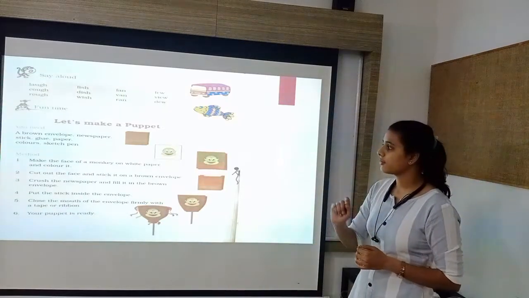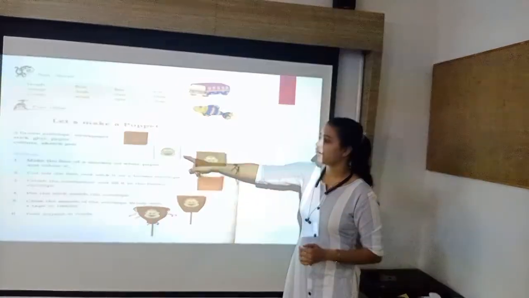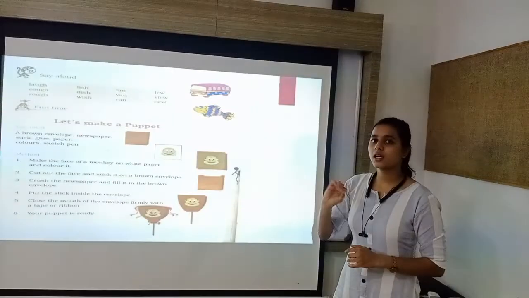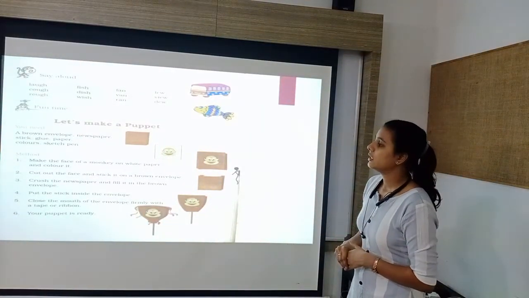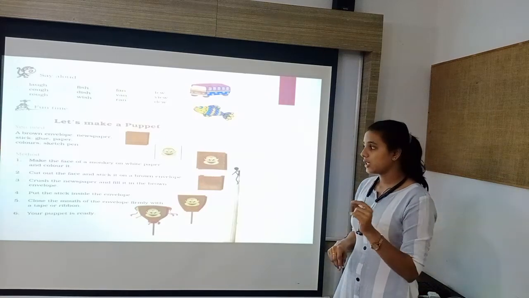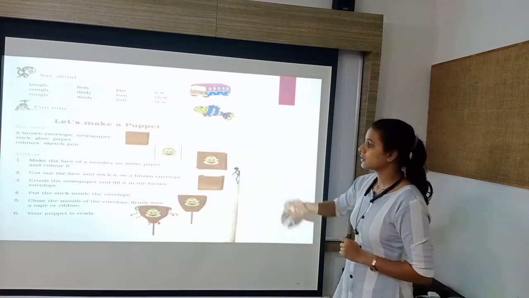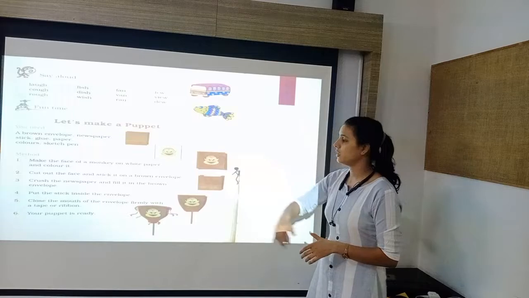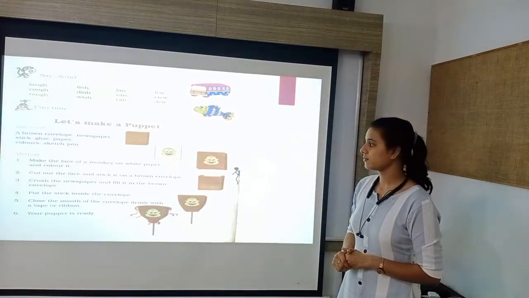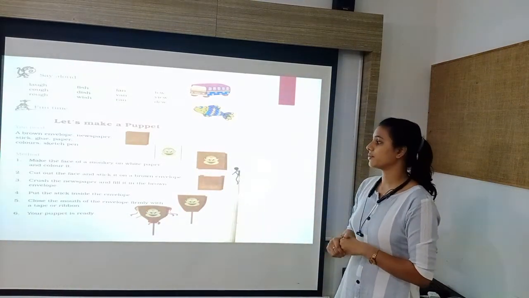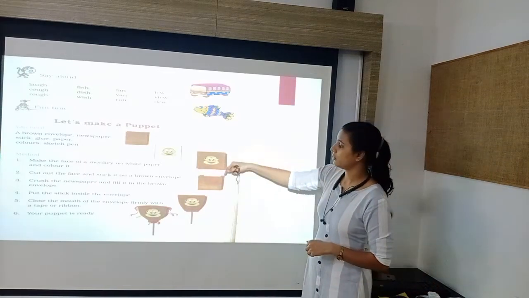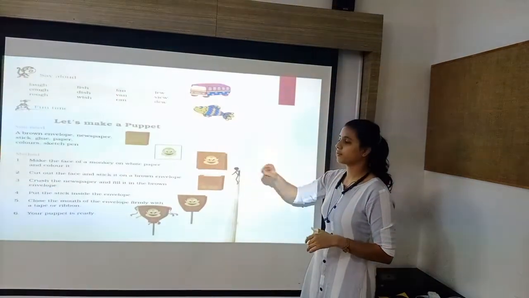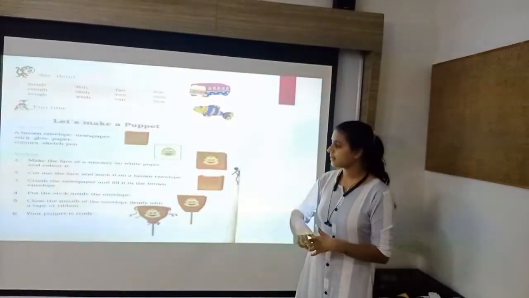Make the face of a monkey on white paper and color it with the sketch pen or colors. Next is cut out the face and stick it on the brown envelope. Crush the newspaper and fill it in the brown envelope. Now you have to fill the envelope. So it will look like this.